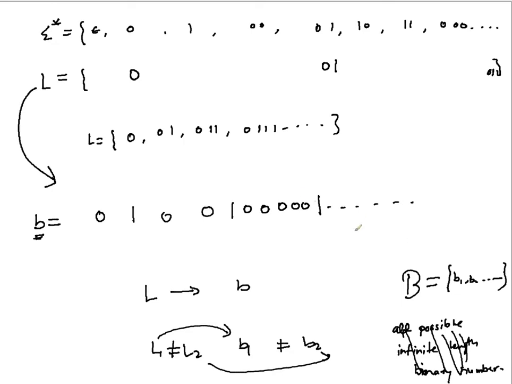Assume that the indexing is there, so you can always construct a new binary number which will be differing at the ith place with all other binary numbers. And it will also be differing at the indexed place. And therefore, this set B is uncountable.